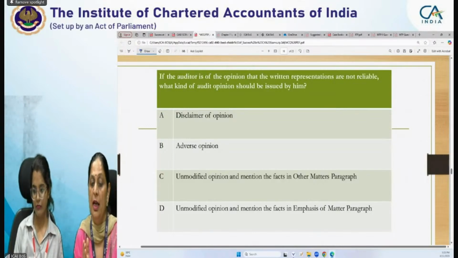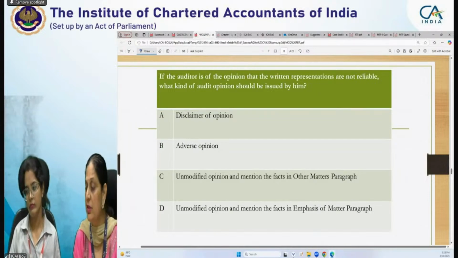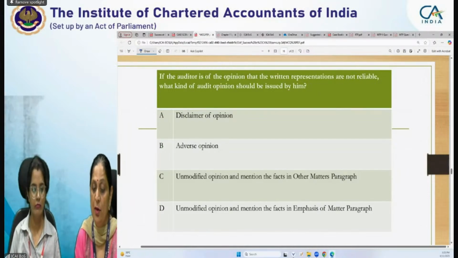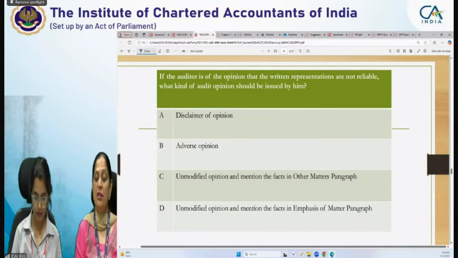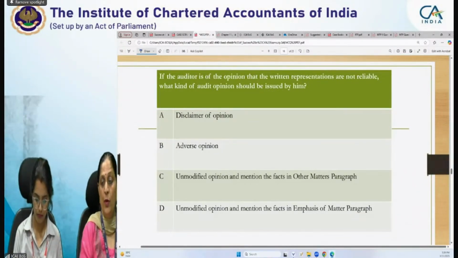Adverse opinion, of course, it will not be. Unmodified opinion and mention the fact in other matter paragraph, it will not be. Unmodified opinion and mention the fact in the emphasis of matter paragraph, no.